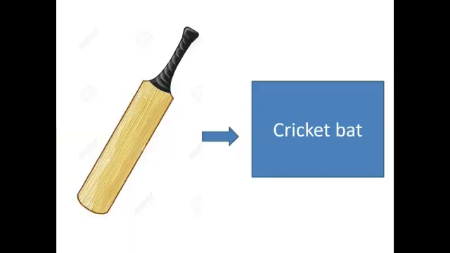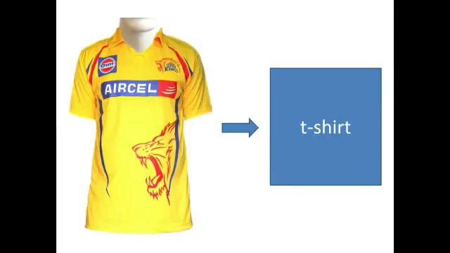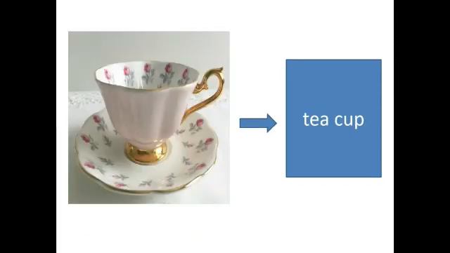Come on. Can you identify this picture? Yes, it is a cricket bat. What is this? Yes, this is a ball. Can you see what is this? Yes, it's a t-shirt. It's Chennai Super Kings t-shirt. What is this? This is a t-shirt. Can you see what is this? Yes, it's a teacup.